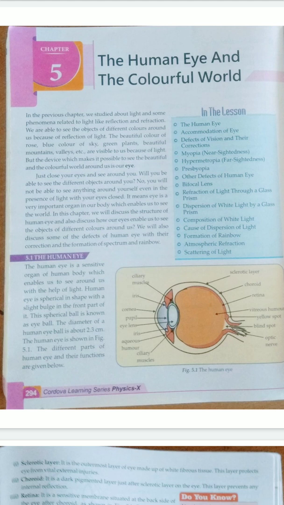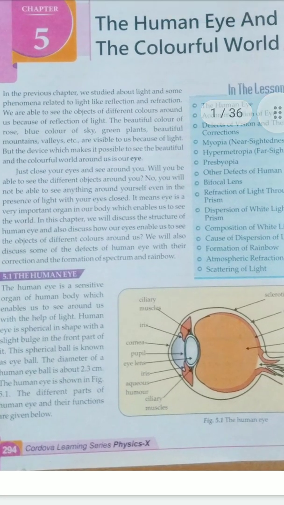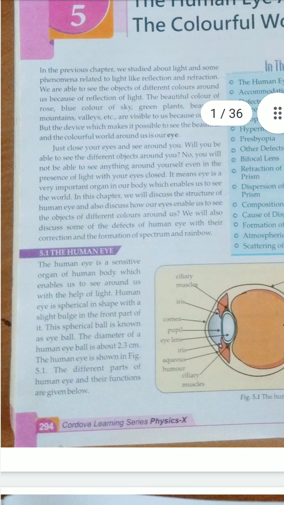So first of all, we study about light and some phenomena related to light like reflection and refraction. Now what is the difference between them? In the same medium, if the light bounces back or reflects, it is called reflection of light. But if the media are more than one, then it is actually refraction. So refraction is another process where light passes through more than one medium.